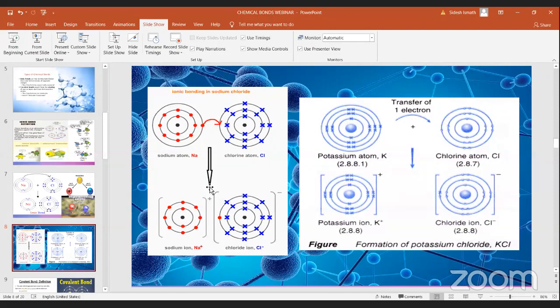For sodium, you have to put plus because it gave its electron, so it is a cation. And chlorine gained 1 electron from sodium, so it is an anion, so you have to put a minus charge on it. When they're asking you to draw the bonding between sodium and chlorine, for the final stage you have to draw these two.